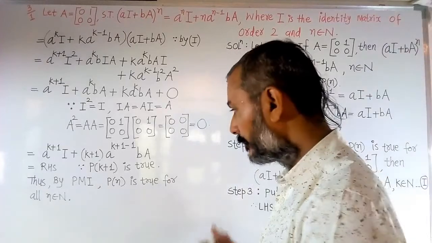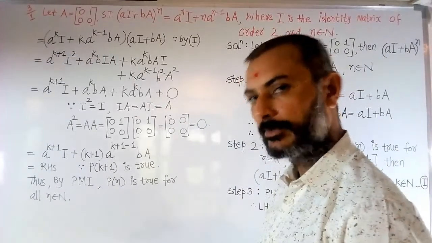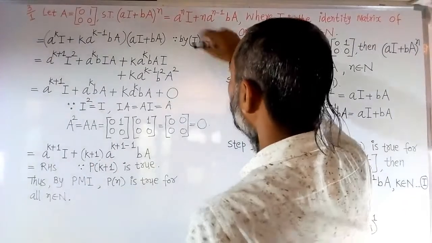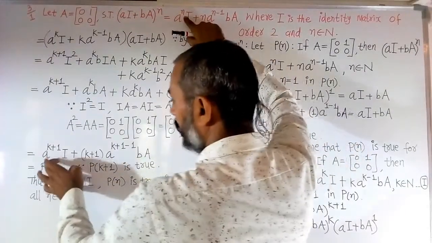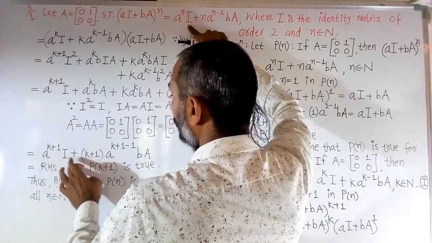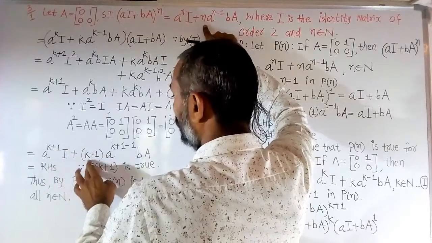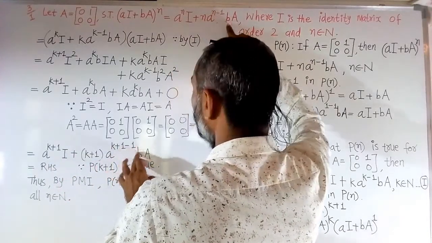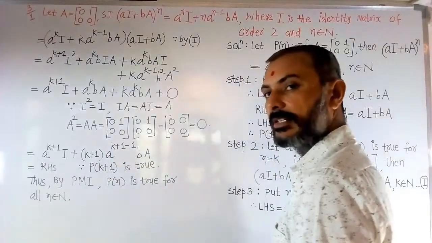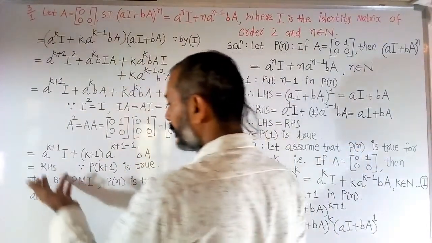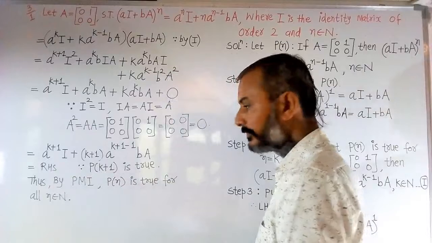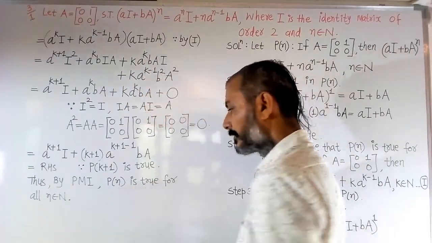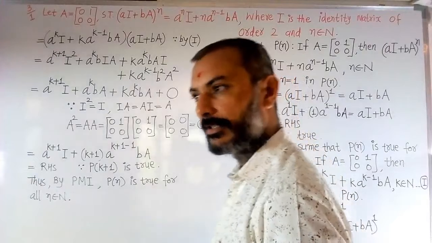So we compare with the right hand side. See the right hand side of the requirement: a^n I + n a^(n-1) bA, here a^(k+1) into I plus n meaning k + 1, a^(n-1) meaning a^(k+1-1) bA. So the result is also true for k + 1. Thus by PMI, P(n) is true for all natural numbers.